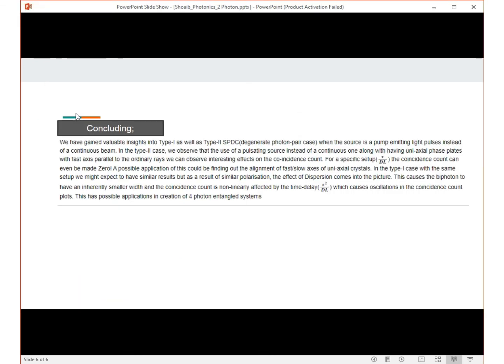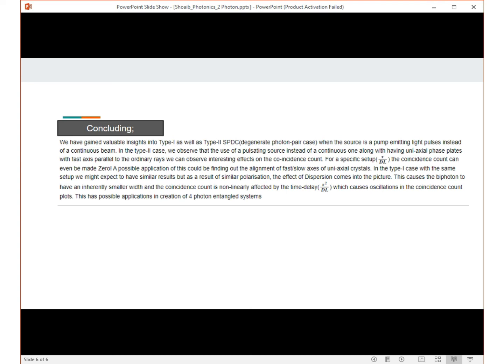So finally, concluding all the analysis that we have done till now, we have gained valuable insights into type 1 as well as type 2 SPDC, both degenerate photon pair case, when the source is a pump emitting light pulses instead of a continuous beam.